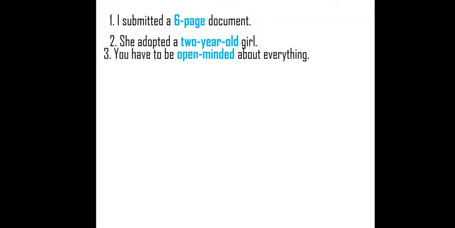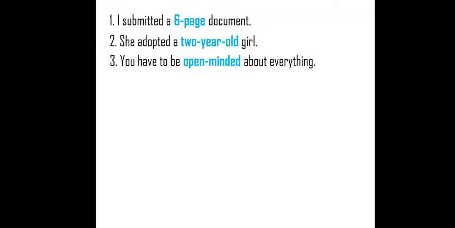I'm going to give you some more examples. The first one: I submitted a 6-page document. How many pages are there? Six pages. So 6-page is a compound adjective to describe the document. Second one: she adopted a 2-year-old girl. Girl is a noun. What's the age? 2-year-old. See here, three words are used. So compound means having two or more words. So it is a compound adjective. Third one: you have to be open-minded about everything.